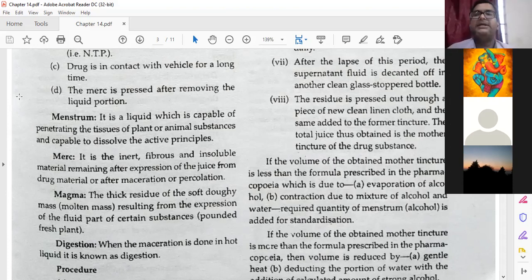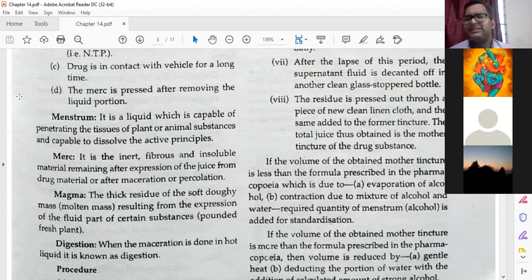It is the inert, fibrous and insoluble material remaining after expression of juices from the drug material or after maceration or percolation. When you are doing maceration in the macerating jar and percolation in the percolator, after that some residual part is left. That fibrous part which is not dissolved in the menstruum is called marc.